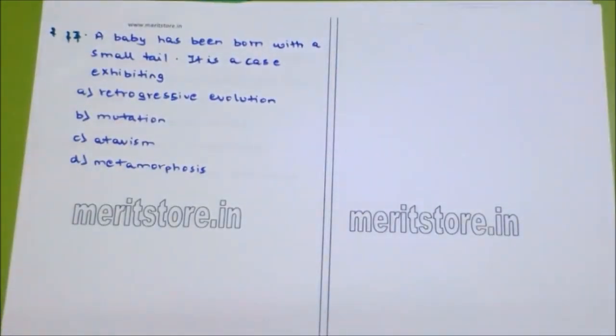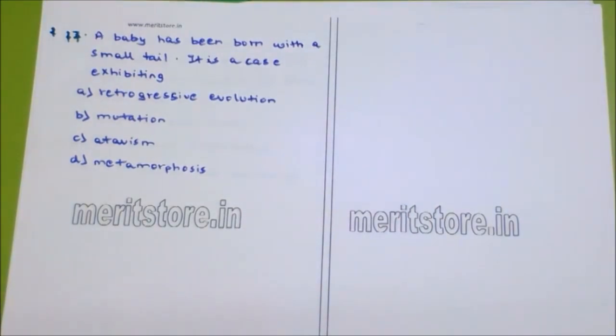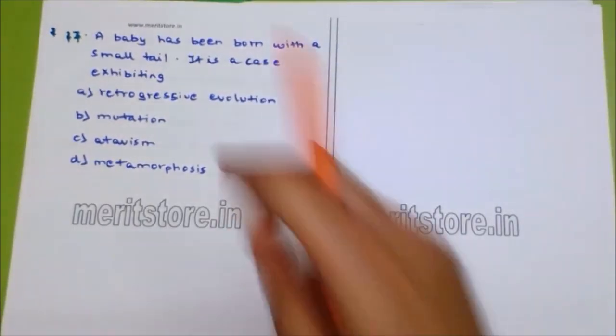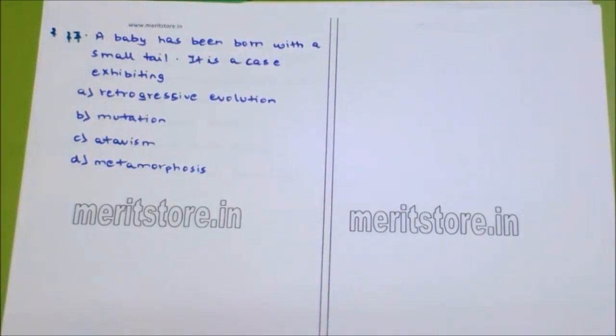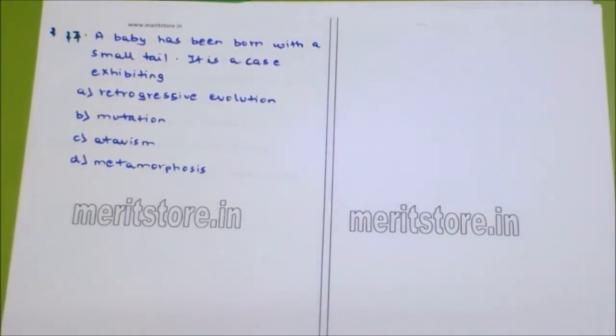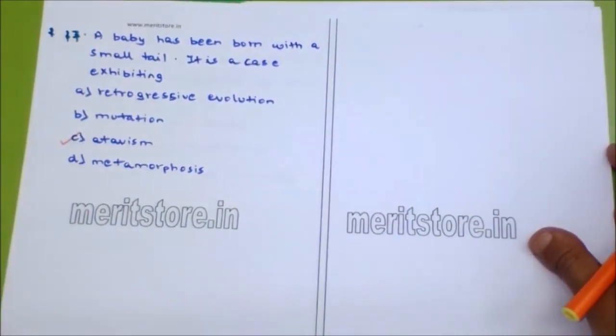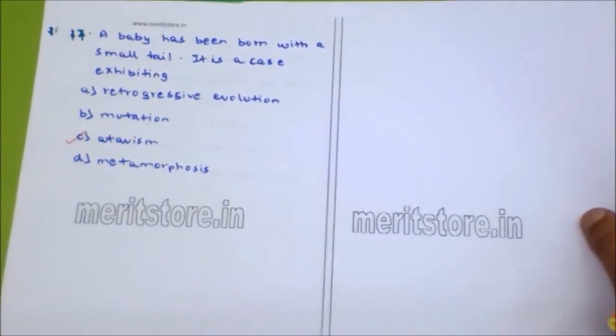Is it a mutation? We all know mutation is nothing but changes in the chemical composition of a gene. What is atavism? Atavism or reversion is the sudden reappearance of some ancestor features. And metamorphosis is nothing but a transformation. So the answer here is atavism because the baby has been born with a small tail, and the small tail is a feature of our ancestor. So the answer is atavism or reversion, the sudden reappearance of some ancestor features.